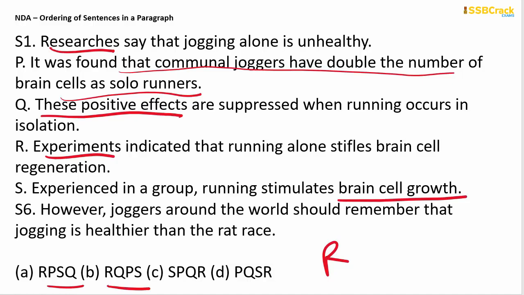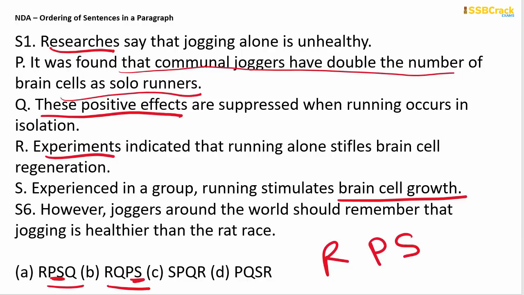Okay, so it should be SP. But in both the cases, P and S are together. P is coming before S. Okay, so P will be coming before S. That is okay. But where should Q be going? Should Q go in the last or in the middle?